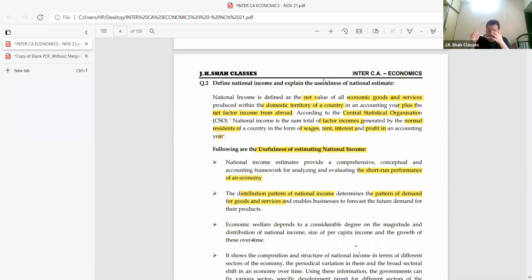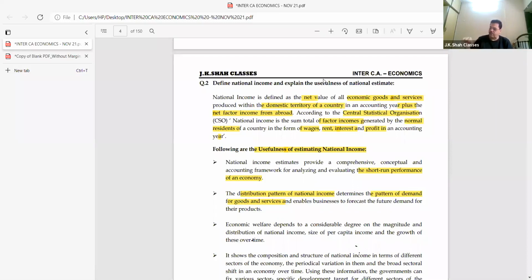Now, beta, please note down over there in a bracket. This is on your own, you should write down. American embassy in India is not a part of our domestic territory. So it excludes what? Embassies of foreign countries in India, and international organizations having their offices in India, that is also not a part of India's domestic territory. Please remember, beta. While solving the sums, this information may be useful.